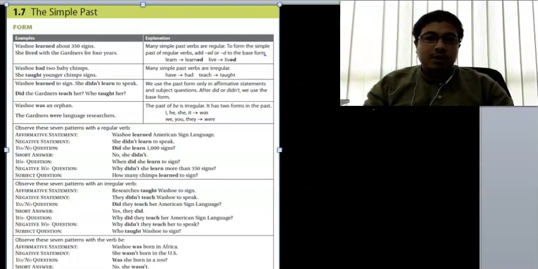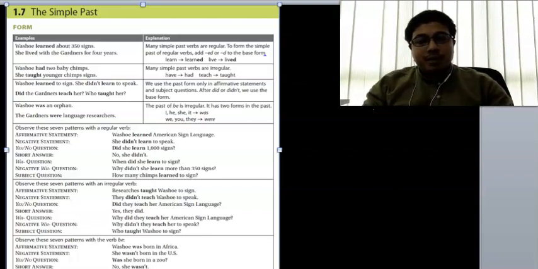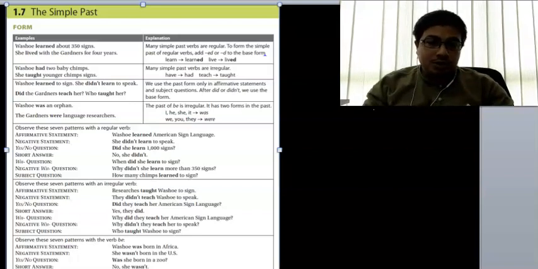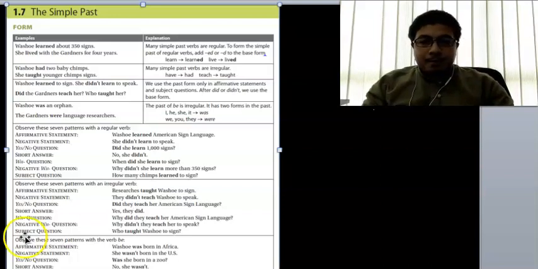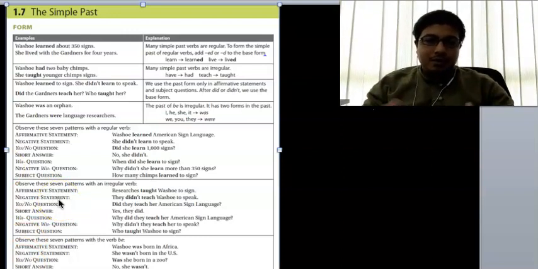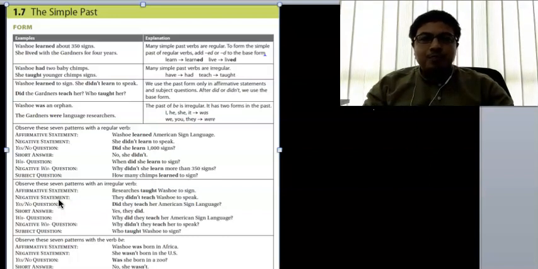For example, the word learn. The past tense of learn is L-E-A-R-N-E-D, learned. But the past tense of choose is chose. So that means you change the form. And the past tense of has or have is had. The past tense of teach is taught. So those are irregular verbs because you don't add d or ed to the past form, but you change the form entirely. You change the spelling.